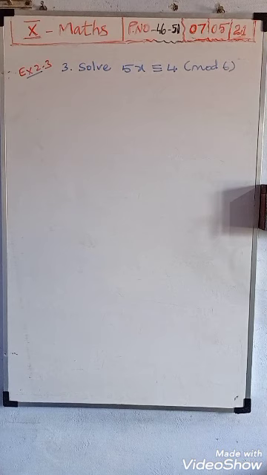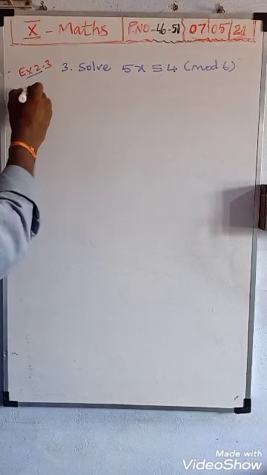Next, the third one: solve 5x is congruent to 4 mod 6. Yes, in the first question we did, it asked only for the least positive value. That means we get only one value. But here, solve means you will get many values of x. So see the solution.